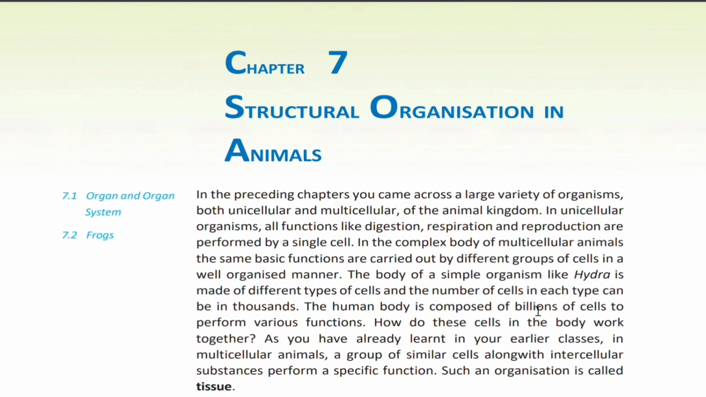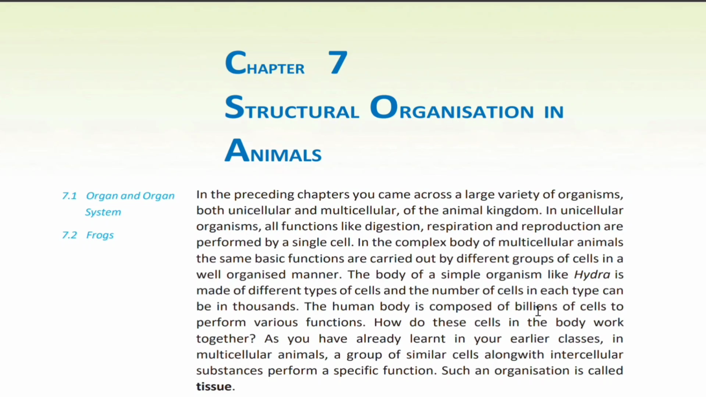Chapter 7, Structural Organization in Animals. In the preceding chapters, you came across a large variety of organisms, both unicellular and multicellular, of the animal kingdom. In unicellular organisms, all functions like digestion, respiration, and reproduction are performed by a single cell. In the complex body of multicellular animals, the same basic functions are carried out by different groups of cells in